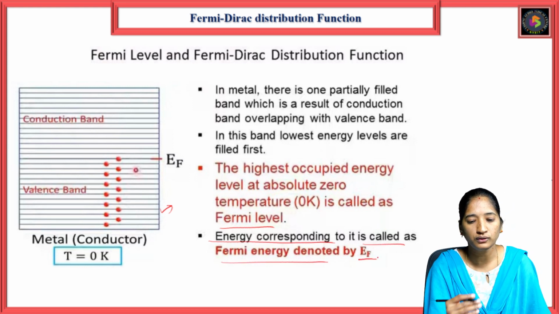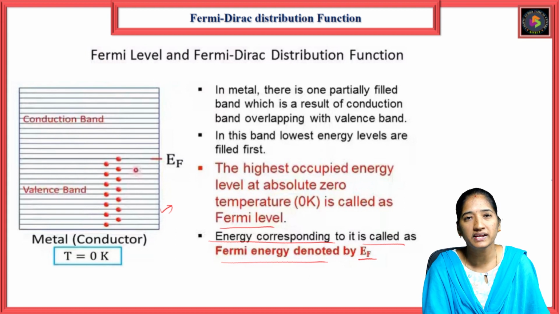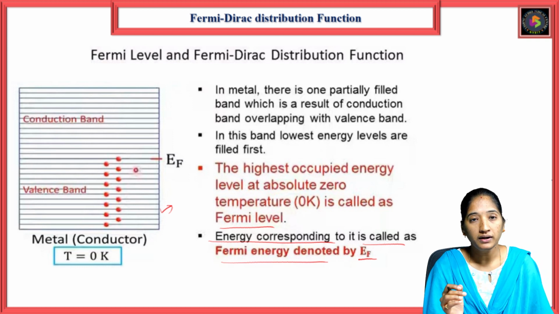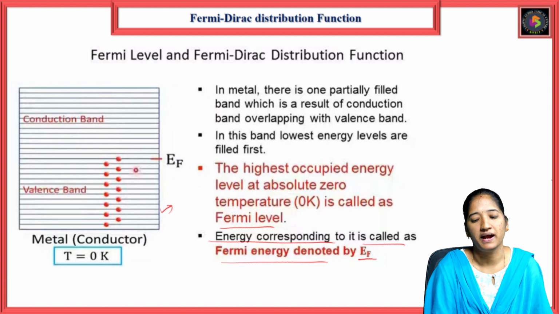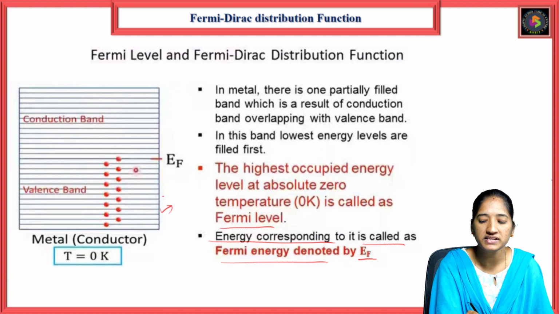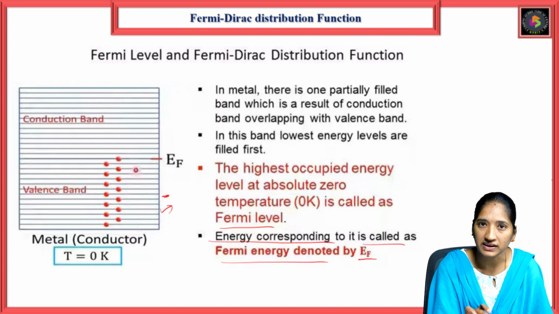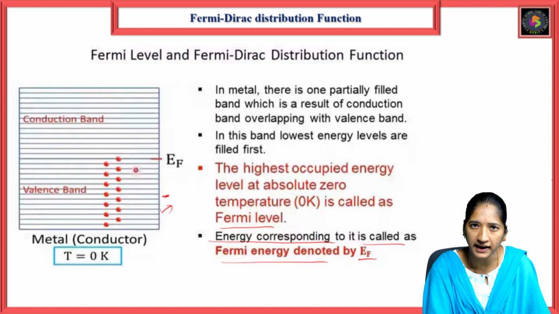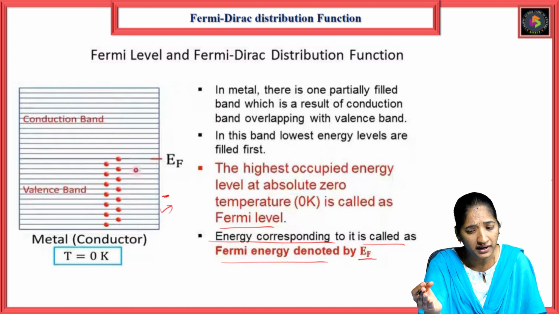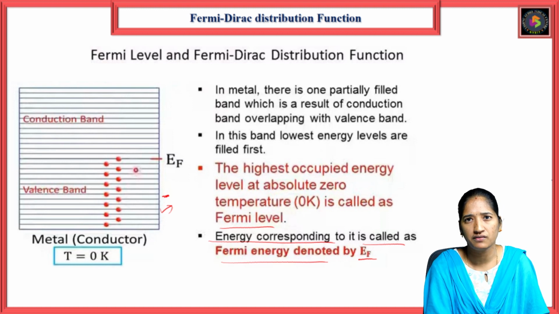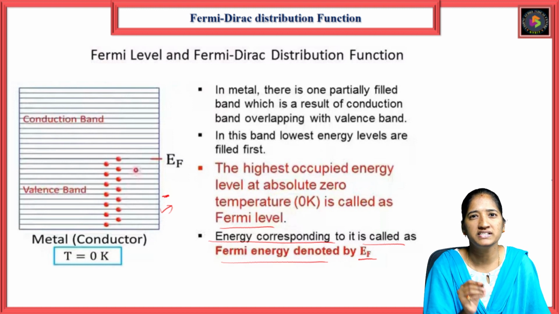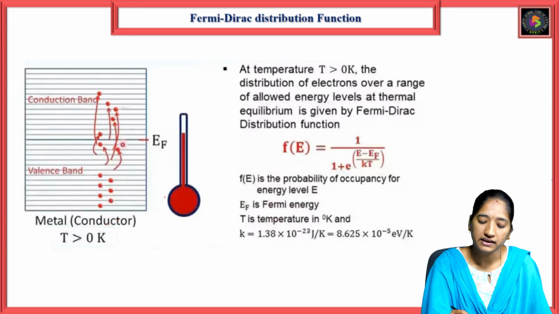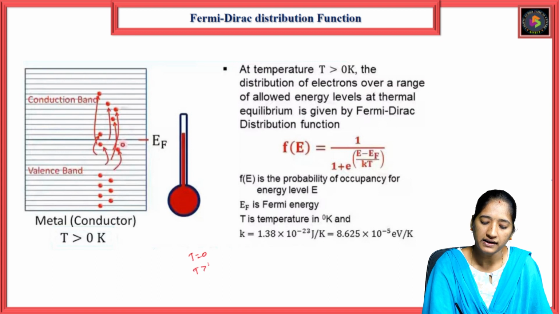So what they are trying to say is, in this metal there is one partially filled band, which is the conduction band, and that conduction band overlaps with the valency band. In this band the lowest energy levels are filled first, and then when we increase the temperature, the electrons are thermally excited and move from the valency band to the conduction band. Whatever the highest occupied energy level is, it is called the Fermi level. That Fermi level has some energy, which is the Fermi energy. That is T equals 0, and then T greater than 0 degrees.